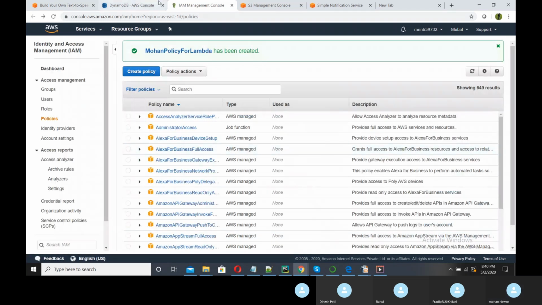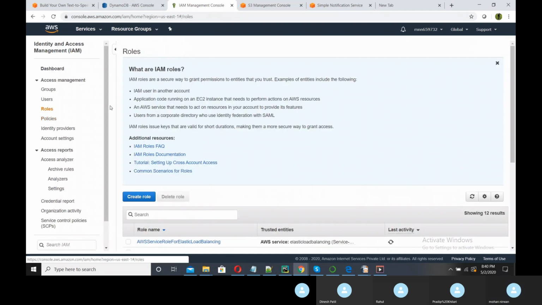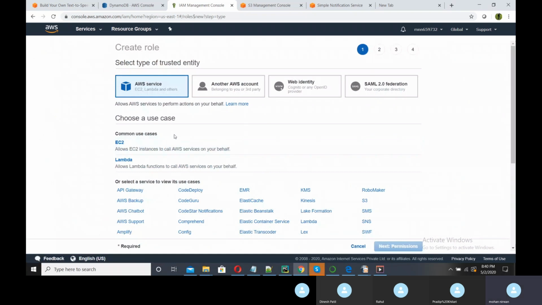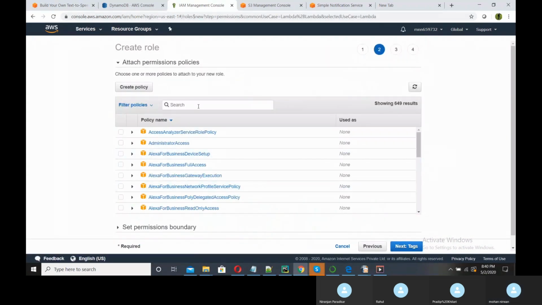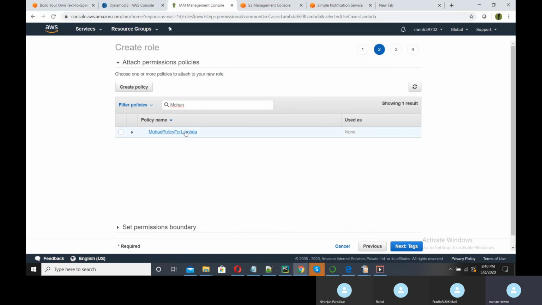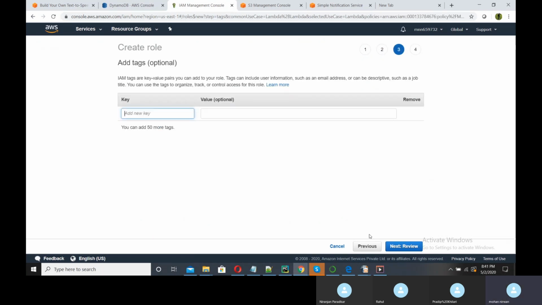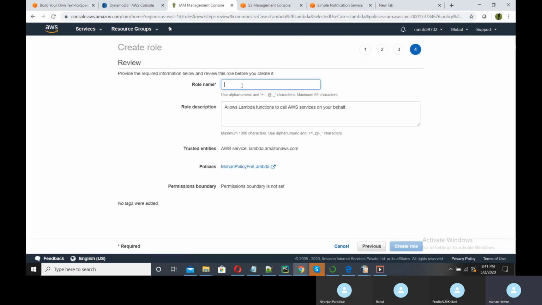Fine. Where is our role? Now for Lambda, my policy is Mohan policy for Lambda. I will take this. Next, I need to give the role, role for Lambda.